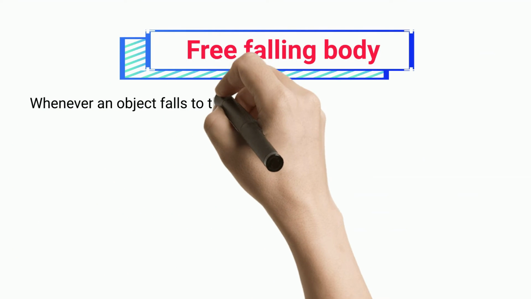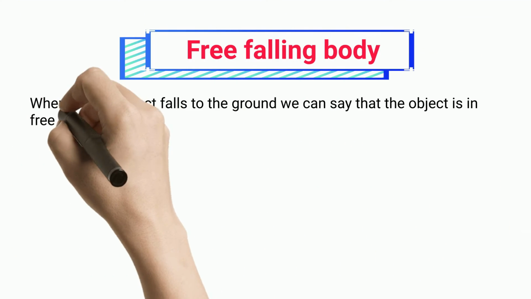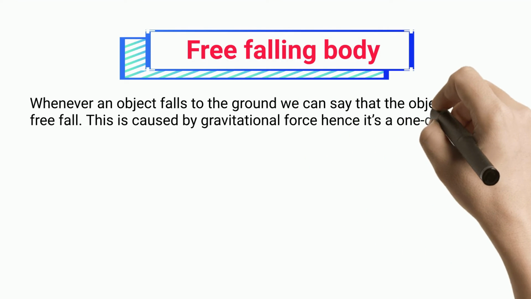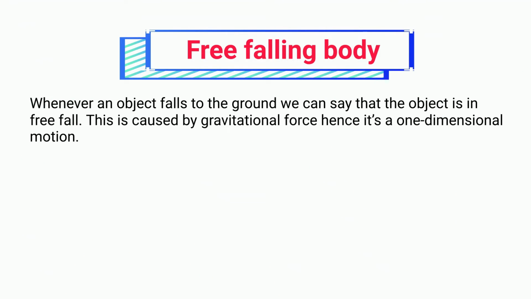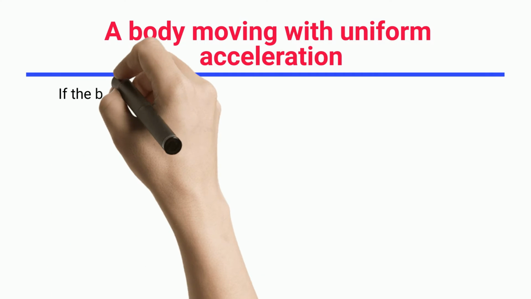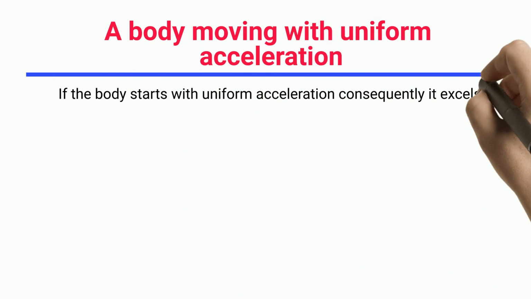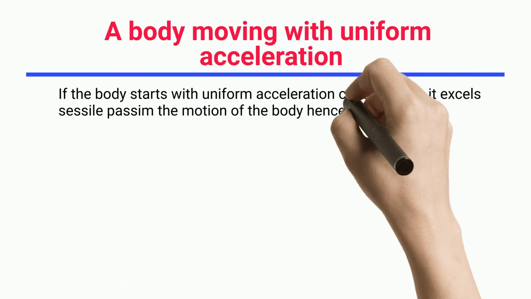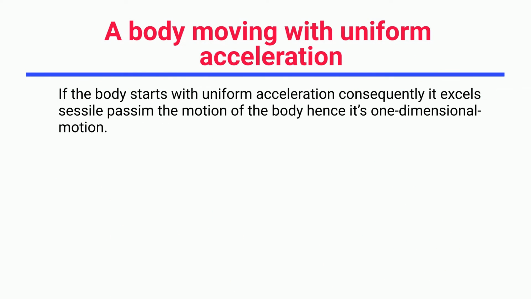Free-falling body. Whenever an object falls to the ground, we can say that the object is in free fall. This is caused by gravitational force, hence it is a one-dimensional motion. A body moving with uniform acceleration. If the body starts with uniform acceleration, the motion of the body is one-dimensional motion.